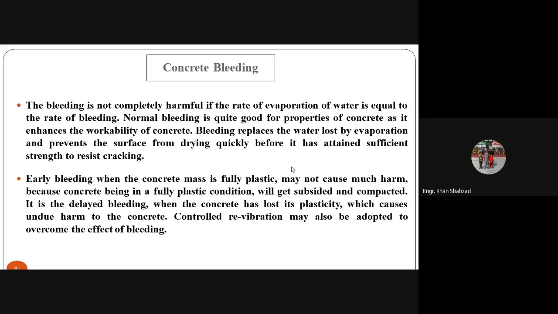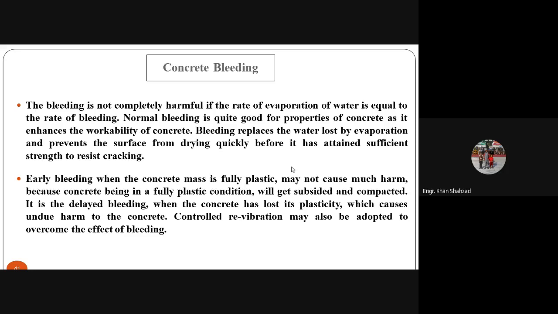Early bleeding, when the concrete mass is fully plastic, may not cause much harm because the concrete, being in a fully plastic condition, will get subsided and compacted. When the concrete is in a fresh state and you can compact it properly, this early bleeding may not cause much harm.